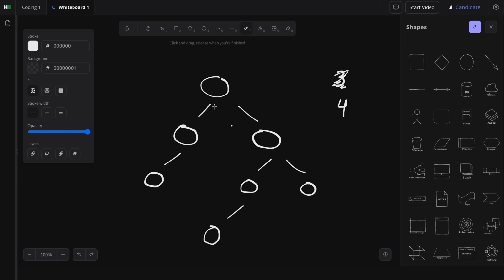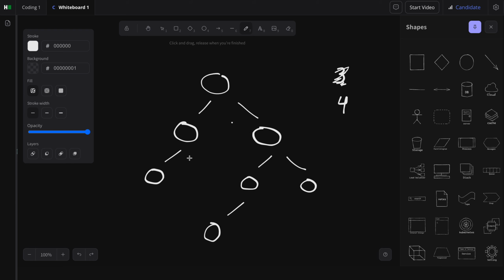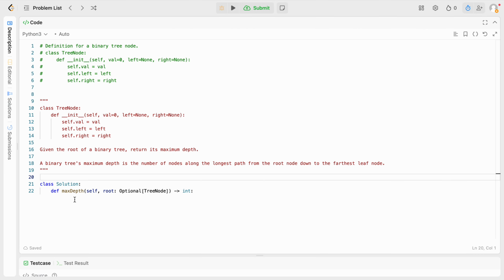But what I'm seeing right now is that, well, actually before thinking about how I would try and solve this, let's continue asking some clarifying questions. So we have val here, left, right. You can have a left subtree, but you don't necessarily need a right subtree, and vice versa. You have to return an integer, and that integer is the maximum depth. Okay.